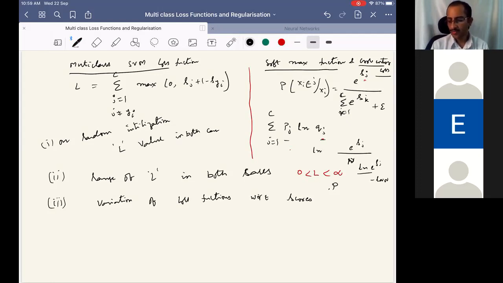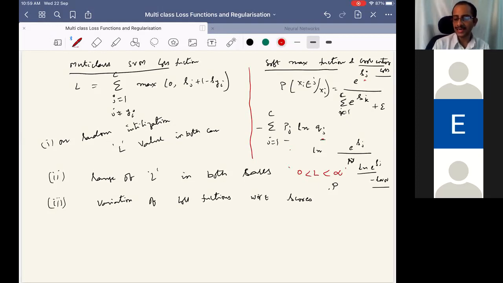So what can it go to? I think it can go up to minus infinity. Since the loss has a minus sign here, minus of minus, it can also go from 0 to infinity. I suggest you check this once.